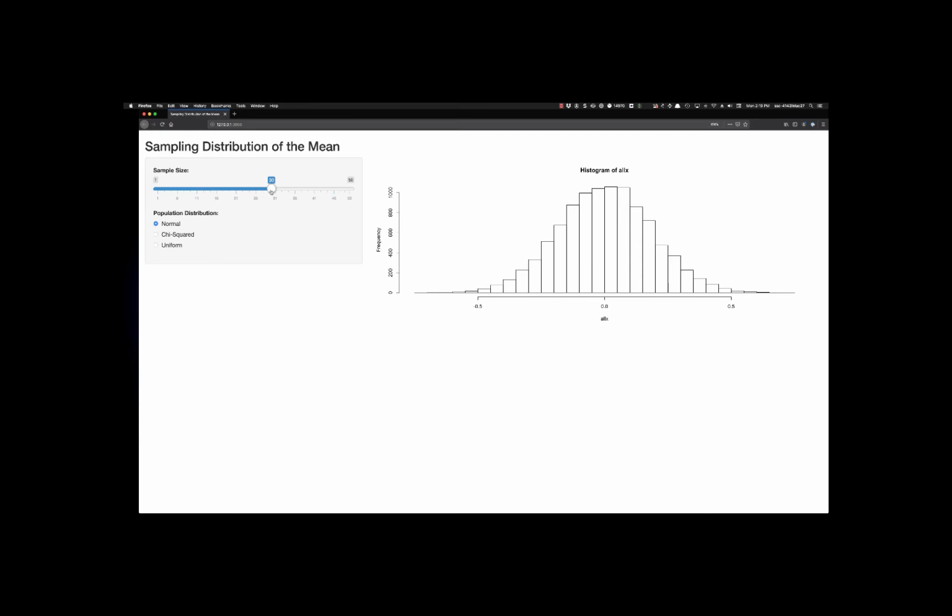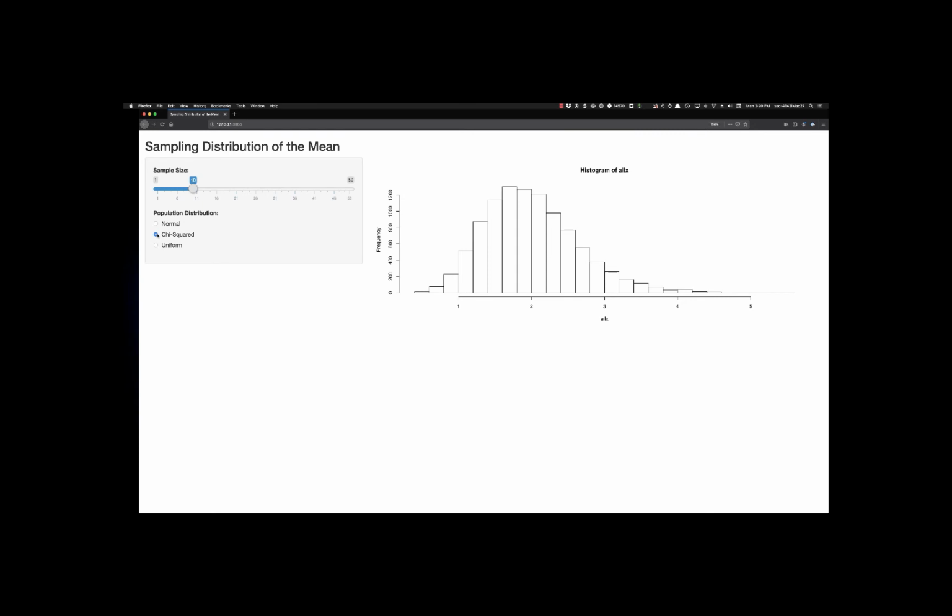Note that if we maintain normality of the population distribution and reduce the sample size to around 10, we still get what looks like a normal distribution. If, however, we switch to a chi-squared distribution, which is heavily skewed to the right, we get a sampling distribution that is also skewed to the right.